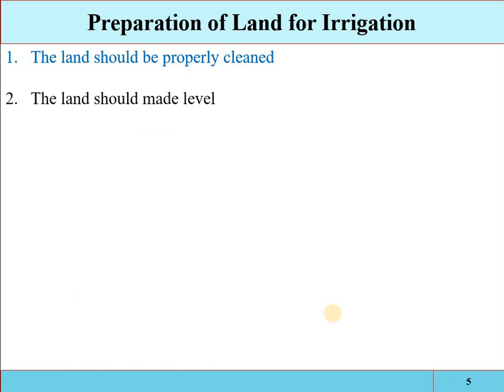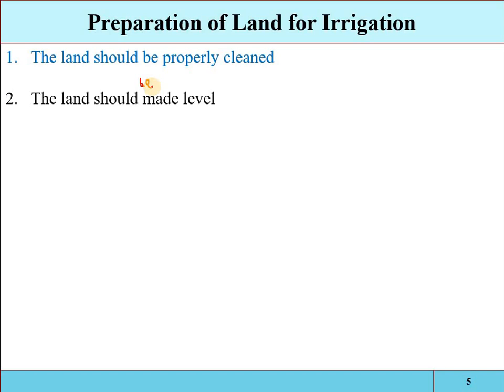The second is that the land should be made level. High patches and high irregularity in the topography will be scraped and depressions will be filled. Unless this is done, water will fill the depressions and the duty may be too low.